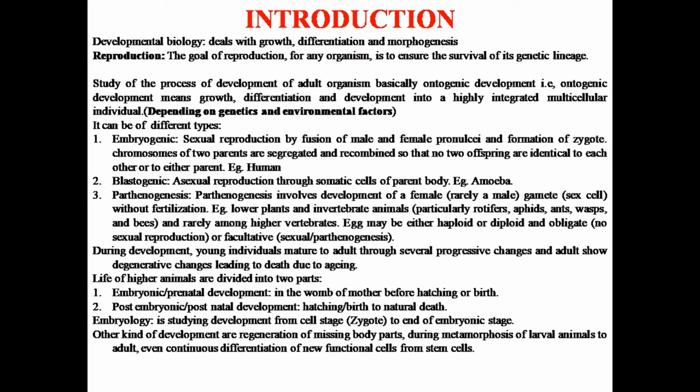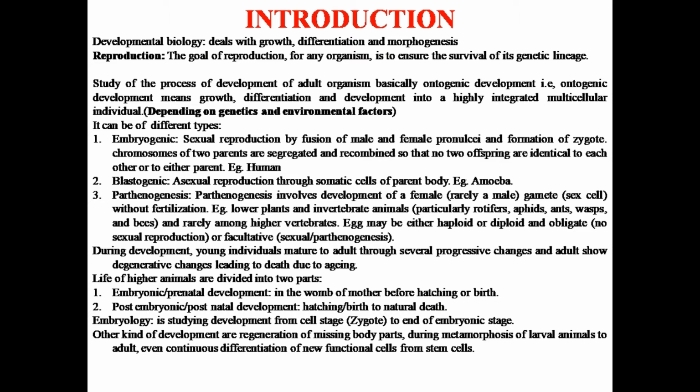Then from the stem leaves come out, then leaves start preparing food and it forms various other things like bud, then flower, and then from the flower fruit develops, and again this fruit contains the seed. After giving the fruit, after some time the plant may die, or it has a particular time period after which it goes under senescence or death. So this whole cycle from birth to death is called developmental biology. Or not only birth, even before birth, that also comes under developmental biology.